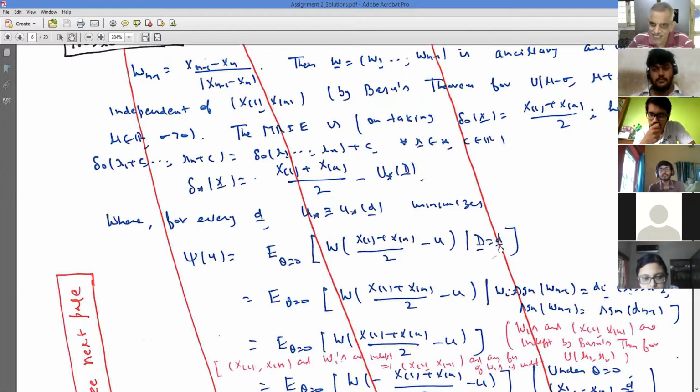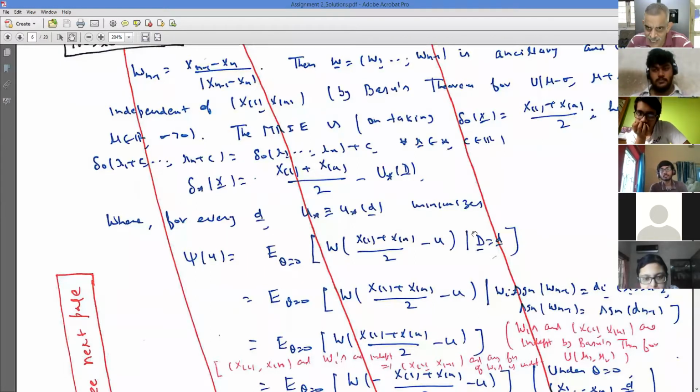So I was trying to play a trick. Can I write down this conditional PDF in terms of W and play around? I said that may not be possible, because about the D_n, the last one in the W, I know only its sign and do not know anything else. So D and W are not one-one functions.